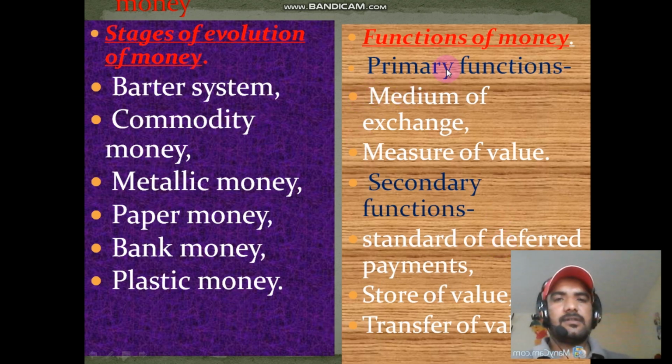The next one, the functions of money. That's very important. The primary functions are that it is a medium of exchange and a measure of value. The secondary functions are that it is a standard of deferred payment, store of value and transfer of value. These are the primary and secondary functions of money.